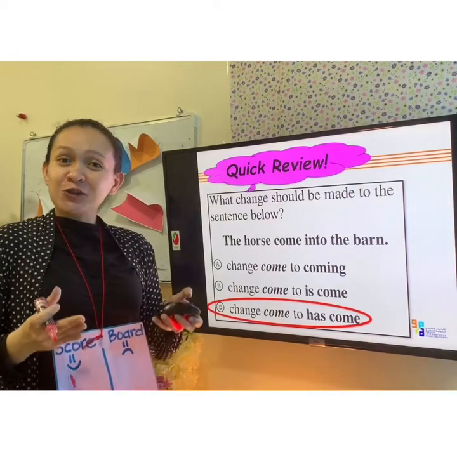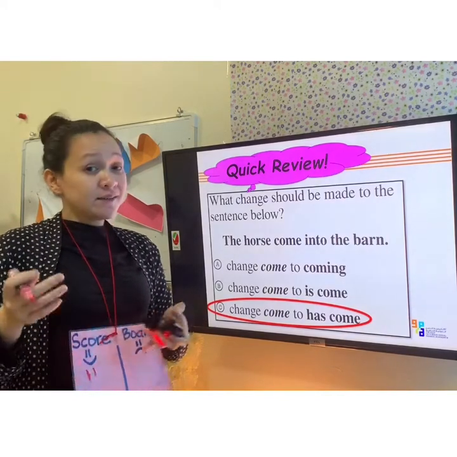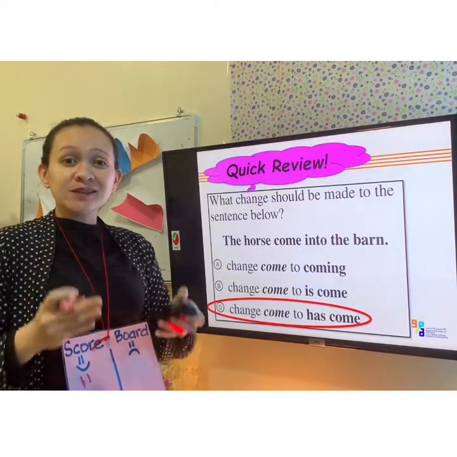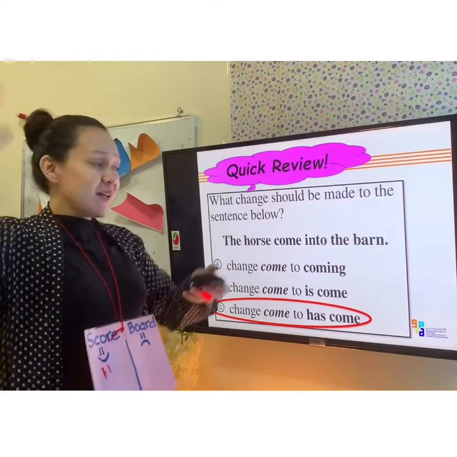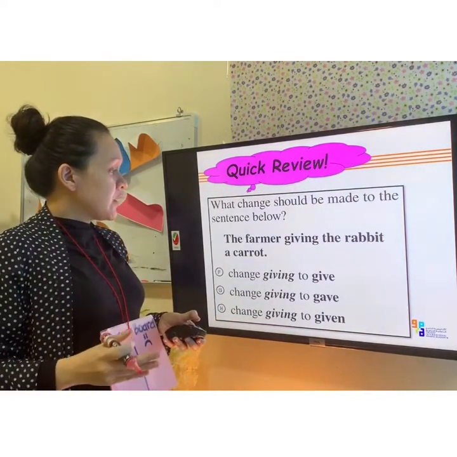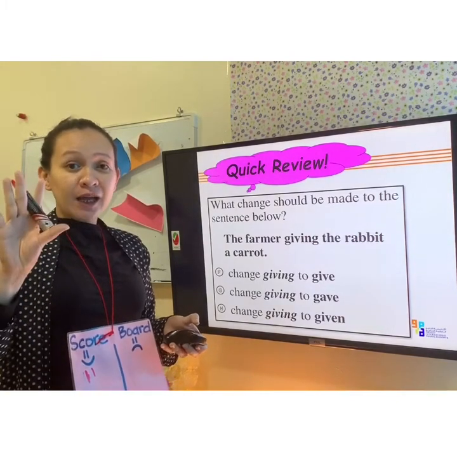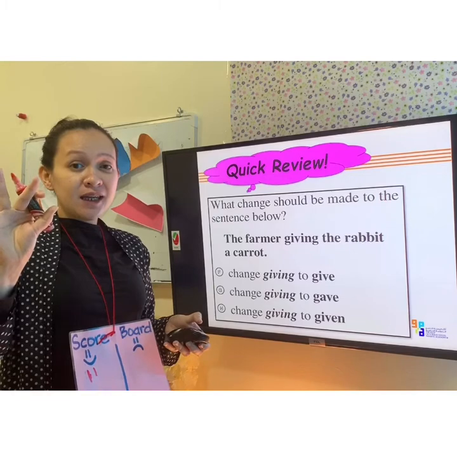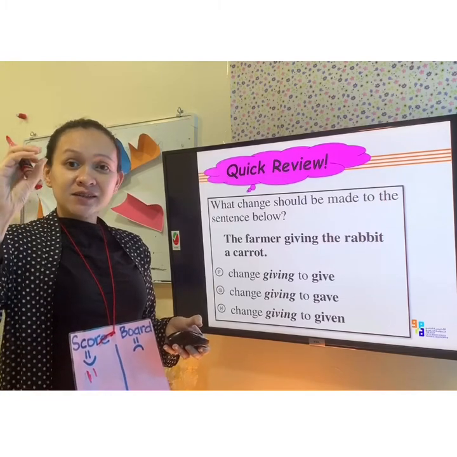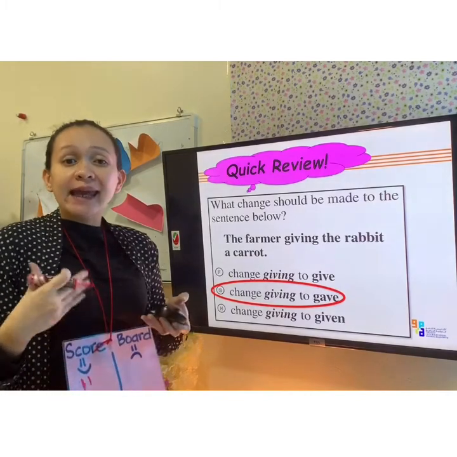So I think you did it again. So I'm going to put here 1 point in smiley face. So what are you going to say? Oh yeah, that's great. Now let's move here. The farmer giving the rabbit a carrot. So what is your answer? 5, 4, 3, 2, 1, 0. The answer is change giving to gave.